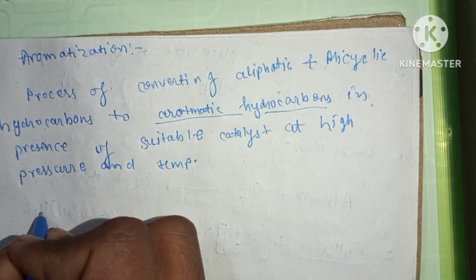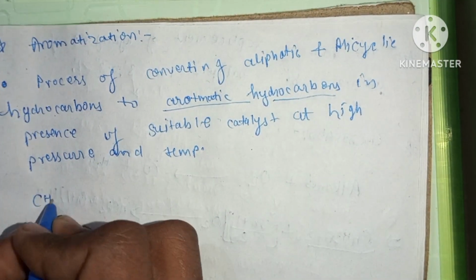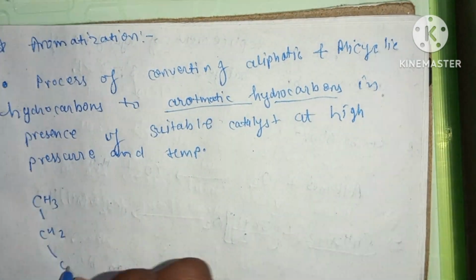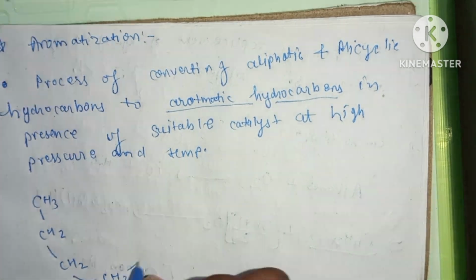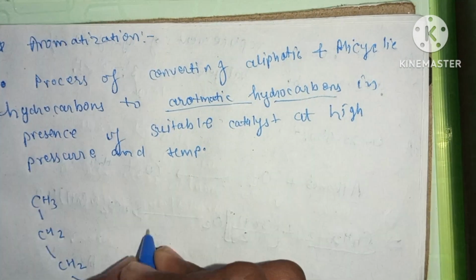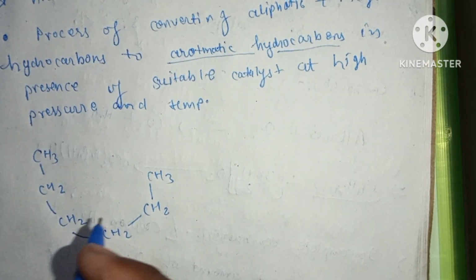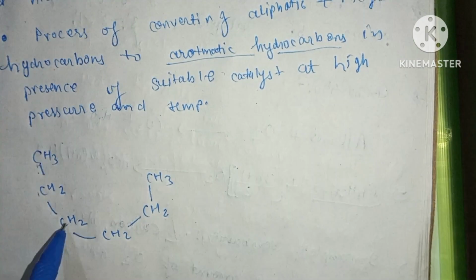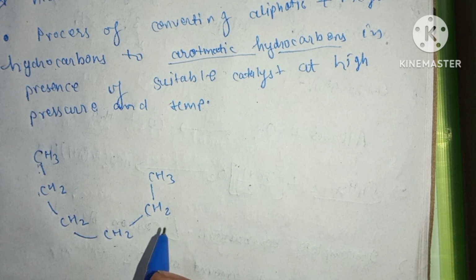So we will take an aliphatic compound, CH3CH2CH2CH2CH2CH3. The IUPAC nomenclature of this compound will be, numbering 1, 2, 3, 4, 5, 6, this compound contains 6 carbons.